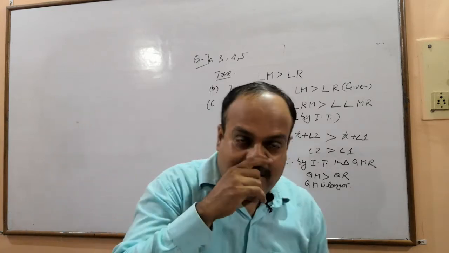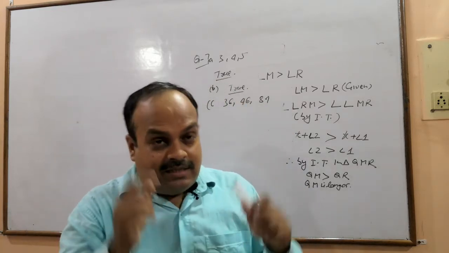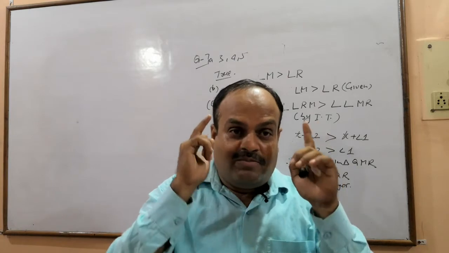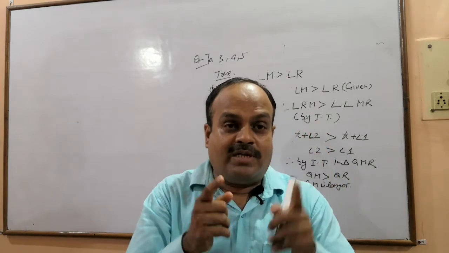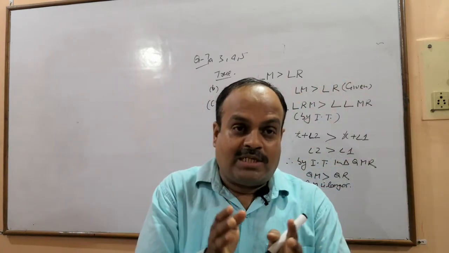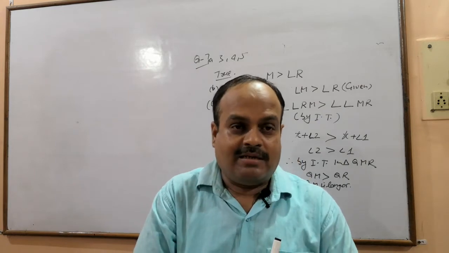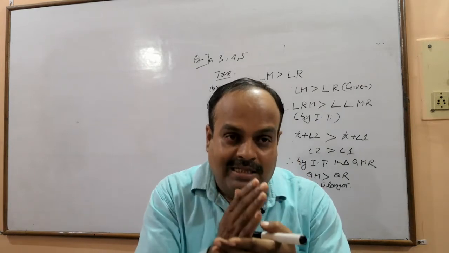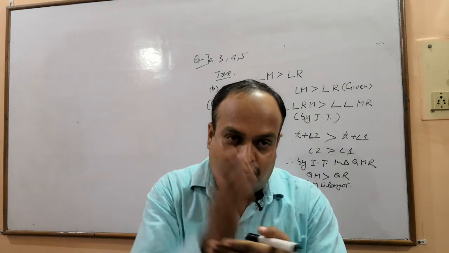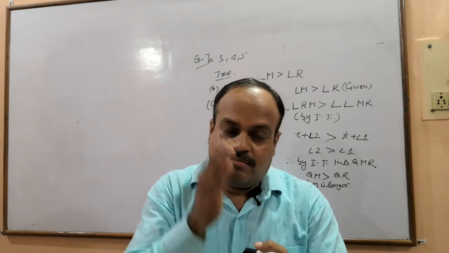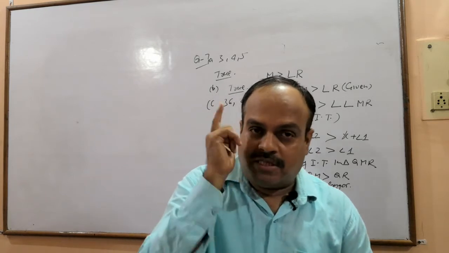I told you in the beginning itself that the inequality theorem will help us make out whether the sides given to us will form a triangle or not. When we add the lengths of two sides, the sum must be greater than the length of the third side.